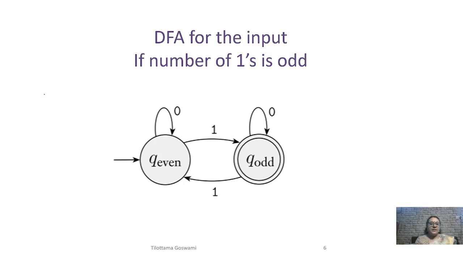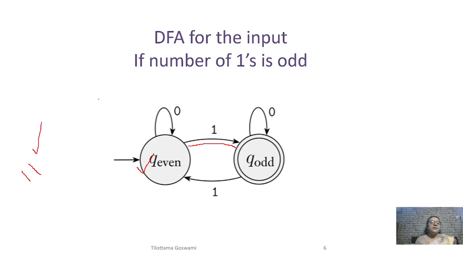If you see, if I take one input string 1 1, that is two ones. Which is the starting state? With an arrow we know that q even is the starting state. Now on input one, there will be a transition from q even to q odd.